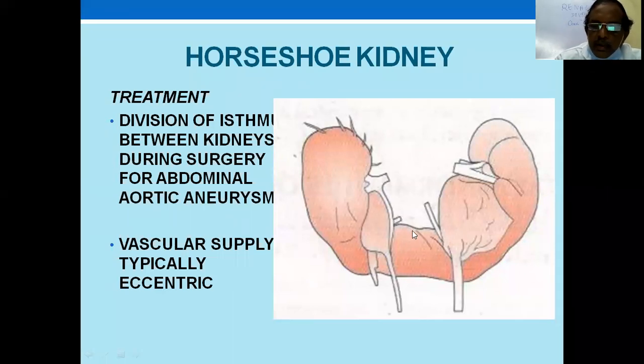Usually it doesn't help. It can also contain some nephrons, and a urologist should preserve as many nephrons as possible. So it's not a reduction. And as I said, vascular supply is through multiple arteries and is eccentric. So you must be very careful about those things when you are doing surgery.